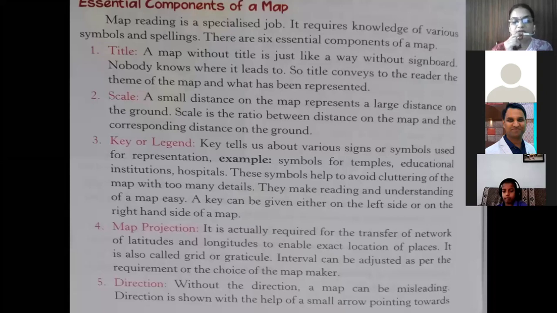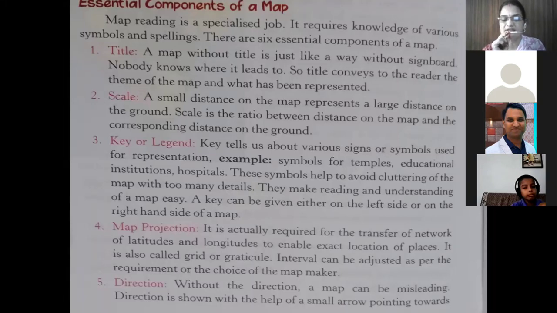A key can be given either on the left side or on the right hand side of the map, students. So you can find, on the page, on the left or right hand side, what key symbols are used in the map. See, for this you can take the example of the maps given in your book also. You can take page number 169. It is given, see the key legends. A box is made in which it is shown which color is showing what things.